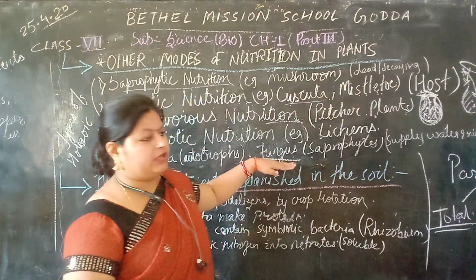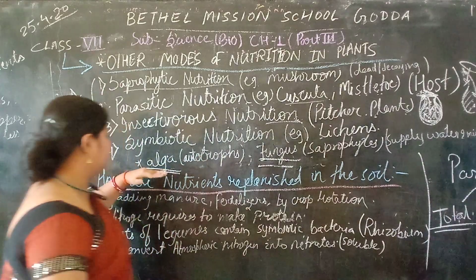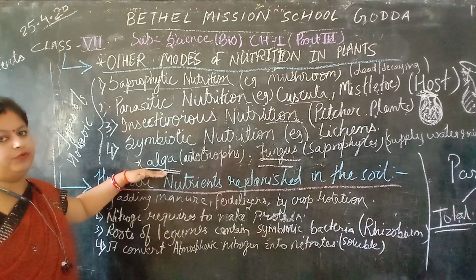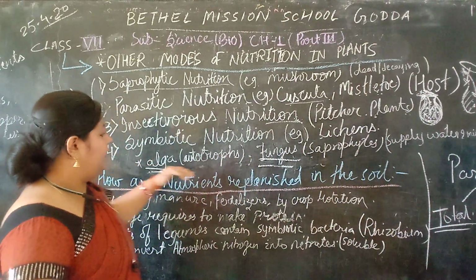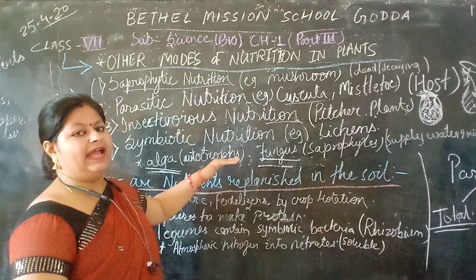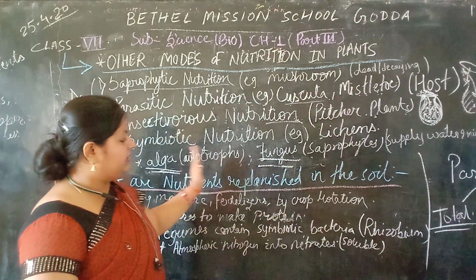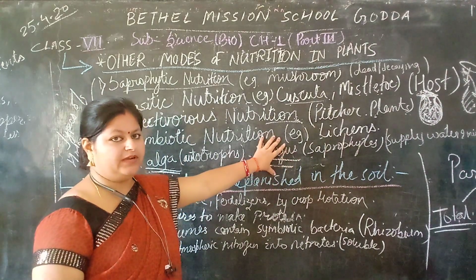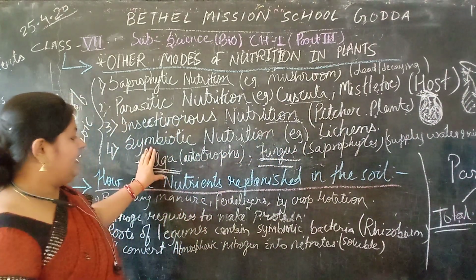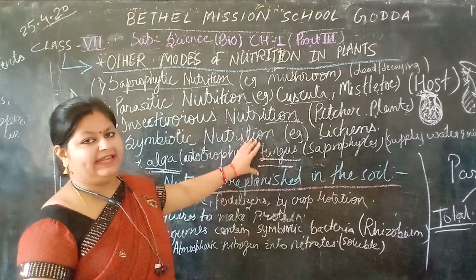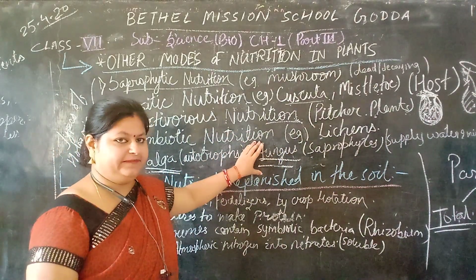Fungus supplies water and minerals, and algae prepare food. Clear? They both live together, and both get nourished by it.